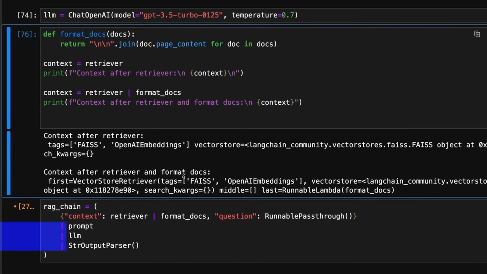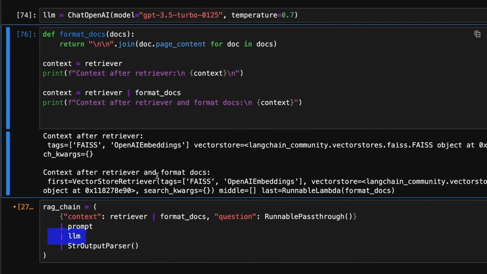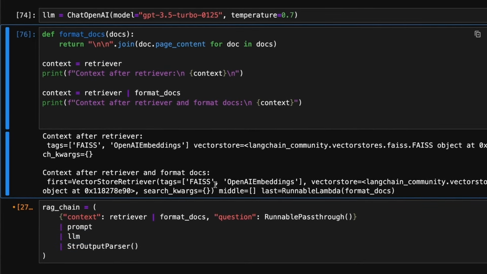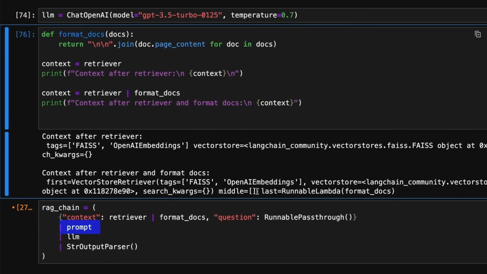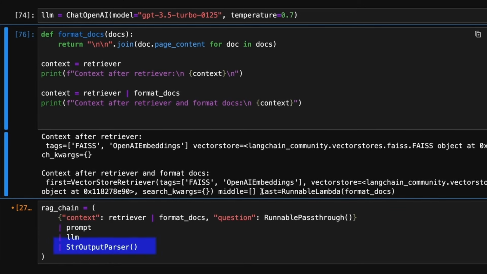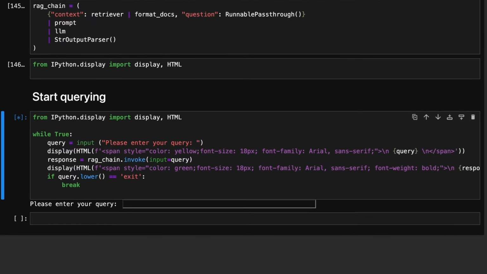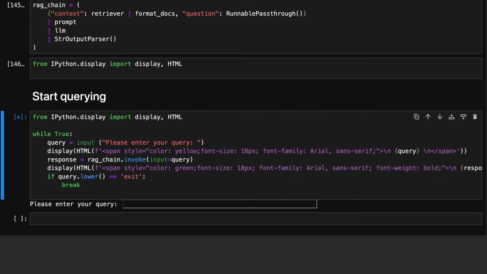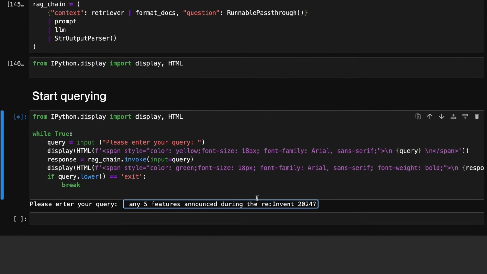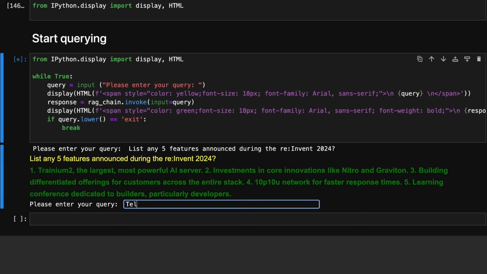Next component is our LLM to generate final answer, our predefined prompt, and finally an output parser to parse LLM's output. Now it's time to test. Let's invoke our RAG chain and begin asking questions about the reInvent keynotes.